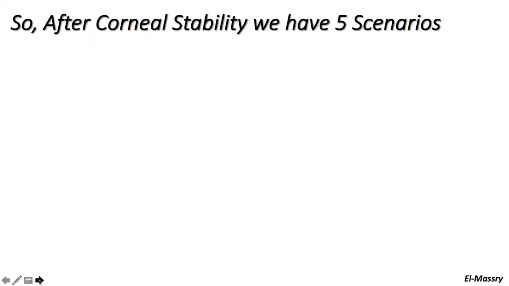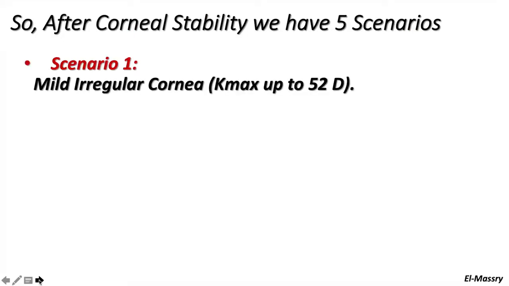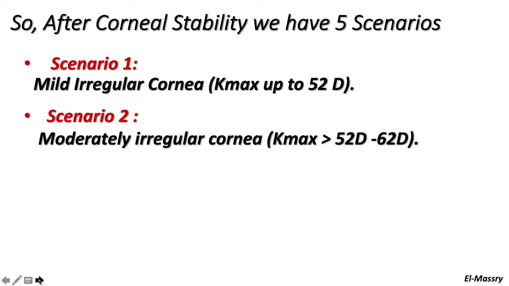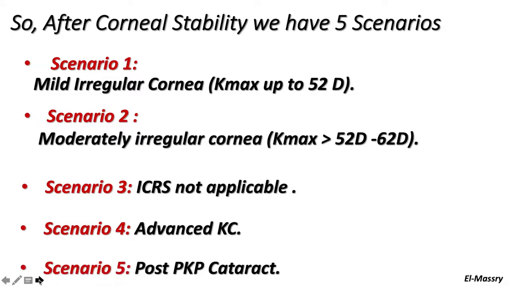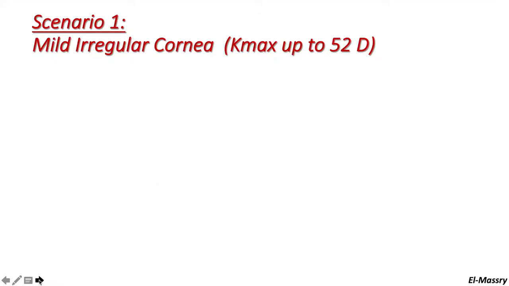So, after corneal stability, we have 5 scenarios. First, mild irregular cornea with Kmax up to 52 diopters. Second, moderate irregular cornea with Kmax between 52 and 62 diopters. Third, intracorneal ring segments are not applicable or the patient cannot afford them. Fourth, advanced keratoconus. And the last is cataract post penetrating keratoplasty or DALK.